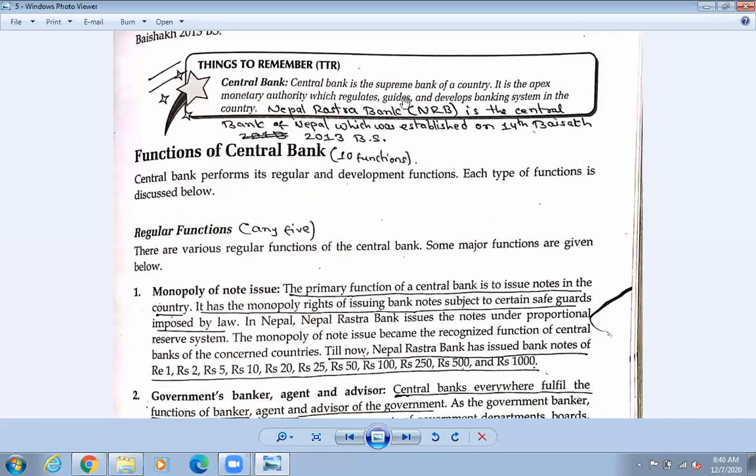In that way they will order. So if some bank does it more than 10%, then they will call this bank and guide them not to do this, because it will affect the monetary system and the economy of the country. In that way they will guide the people, and again the interest rate will come below that 10%. It does this guiding work. Or if any bank is about to go bankrupt, it also gives suggestions and help.